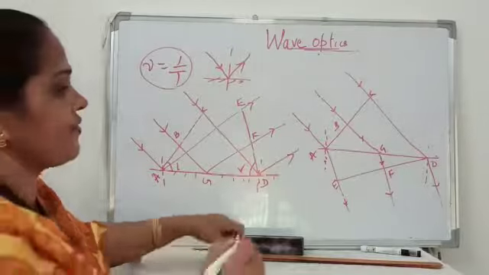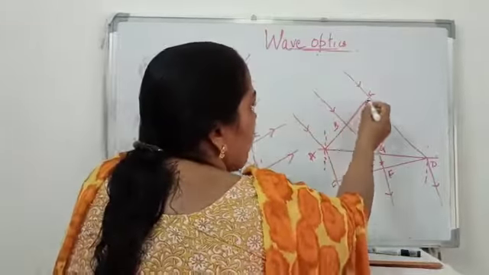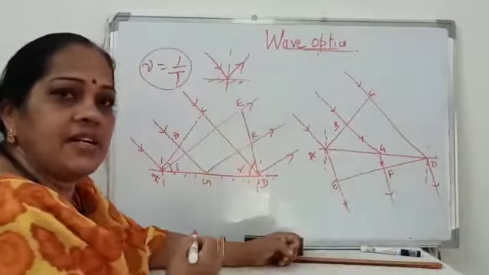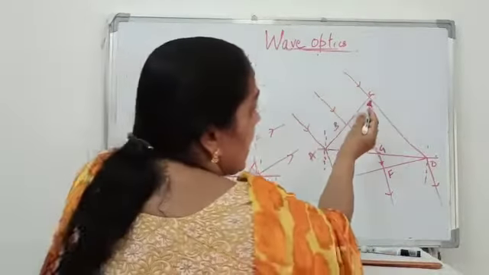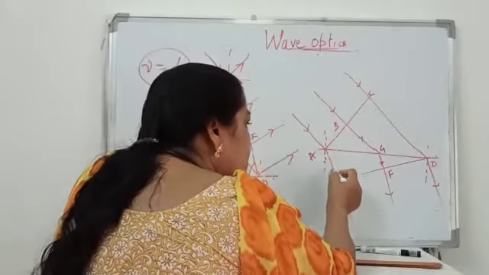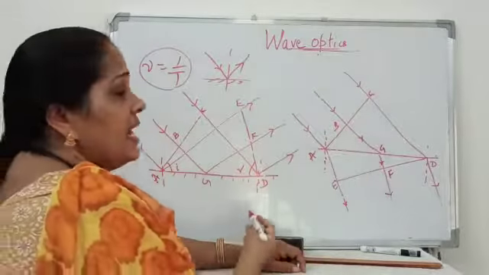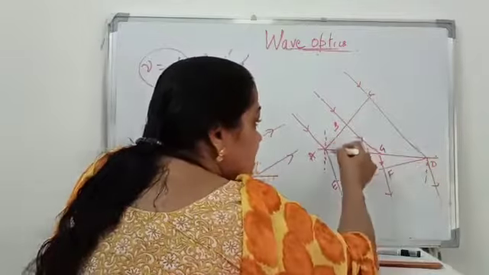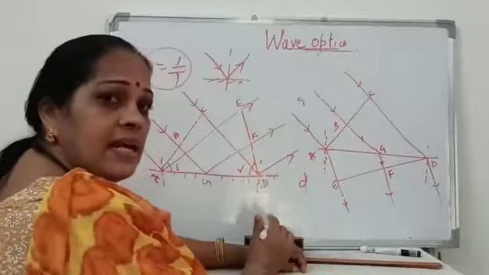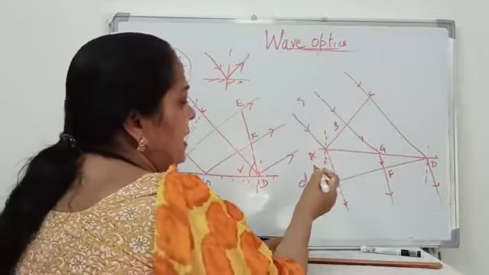Similarly, in the case of refraction, the time taken for each and every point of the incident wavefront to reach the refracted wavefront is the same. The time taken for C to D is the same as the time taken for A to E. See, the distance covered is different because this is a rarer medium and this is a denser medium. But the time will be the same.